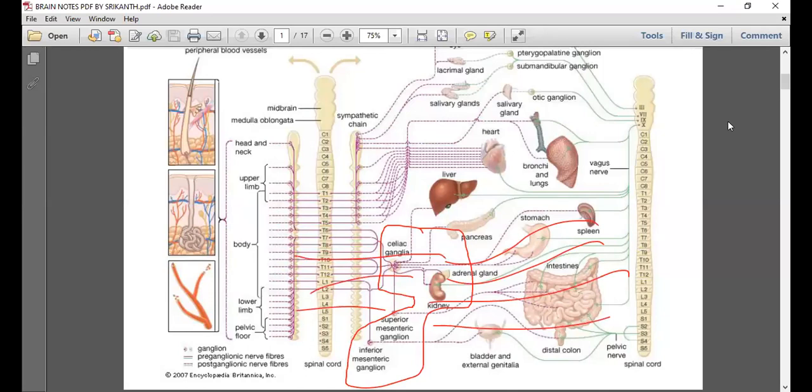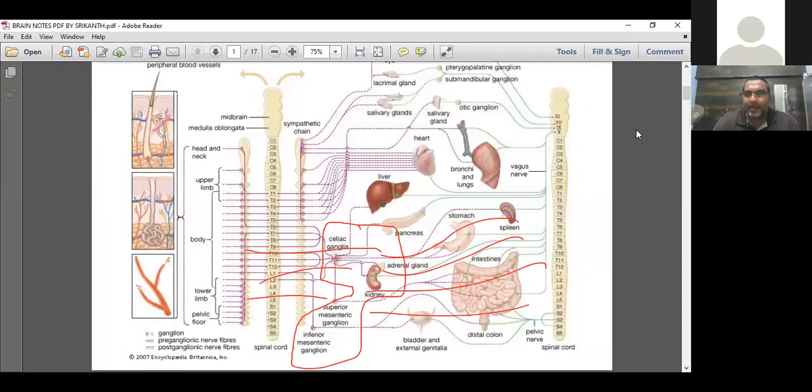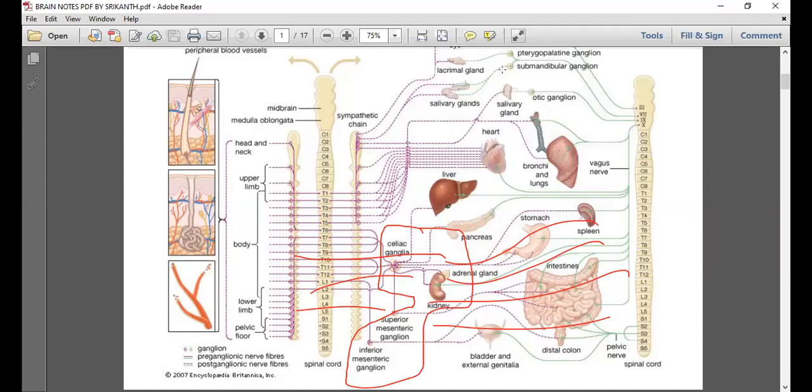This is a statement I am framing here. The collateral ganglia, celiac, superior mesenteric and inferior mesenteric ganglia, whose preganglionic nerve fibers are connected to the thoracic and lumbar regions of the spinal cord, their postganglionic nerve fibers are going to all the body parts which are present below the diaphragm.